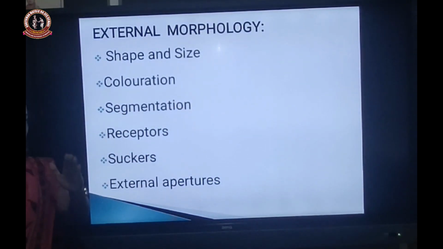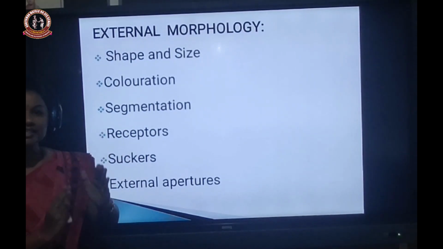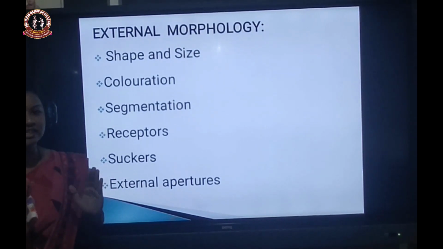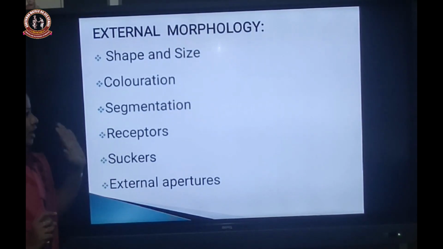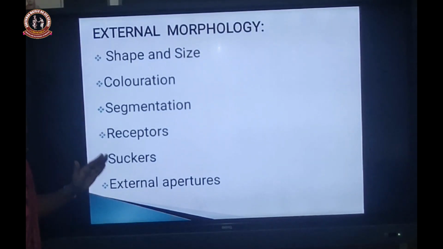And external morphology. What is external morphology? By seeing the external appearance, what kind of adaptations it has. That is called external morphology. So in external morphology, we discuss the shape and size of Indian cattle leech, what is the color of the Indian cattle leech, segmentation, receptors, suckers and external apertures. We will discuss one by one.